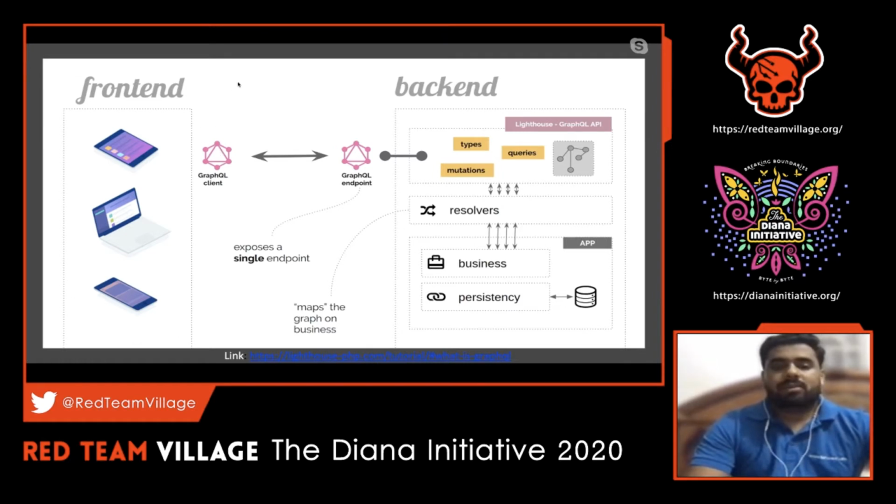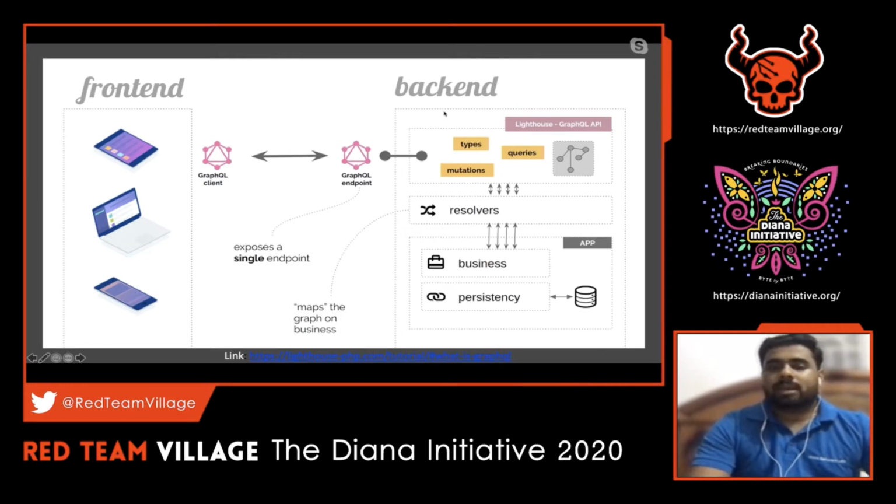When a request is sent from the client to the server, there is a GraphQL endpoint, and this endpoint doesn't change. As I explained in the first slide, where we have GET, POST, PUT, or DELETE operations, here they are called query, mutation, and subscription. These operations remain the same on a single endpoint in GraphQL.